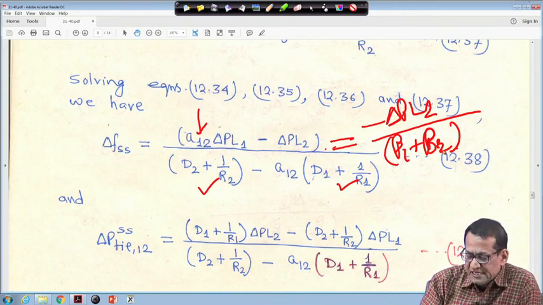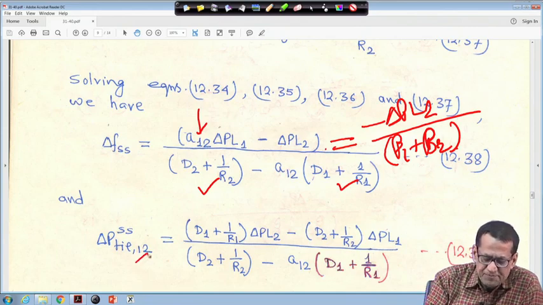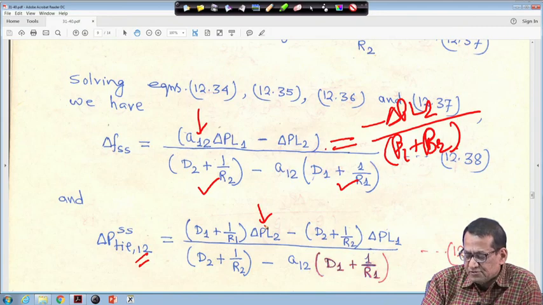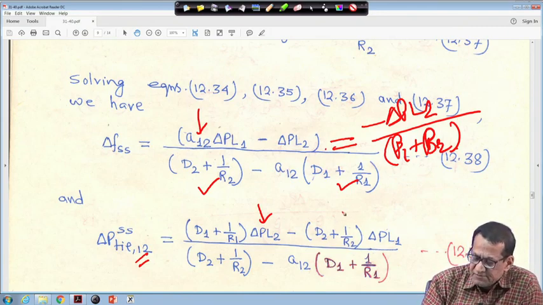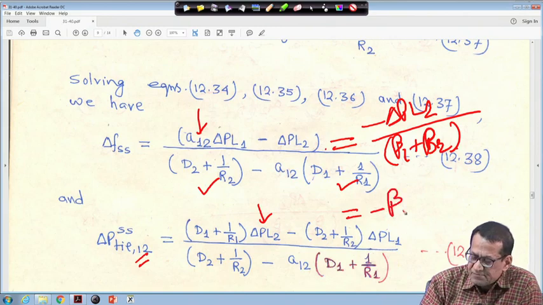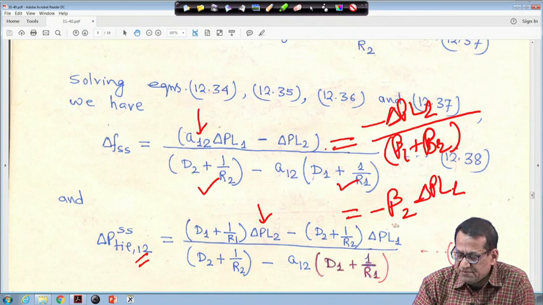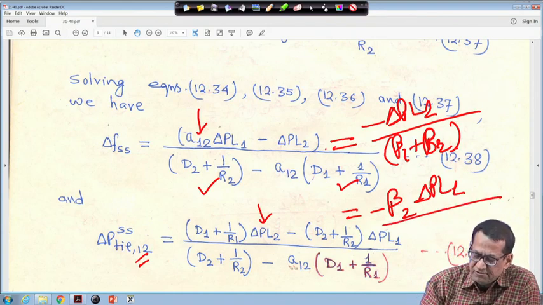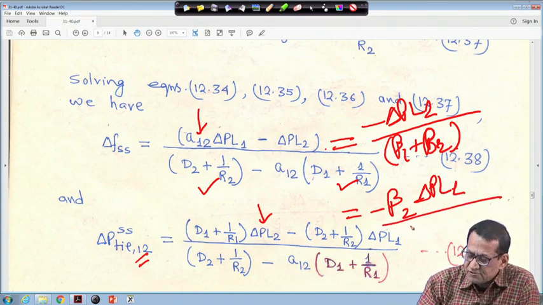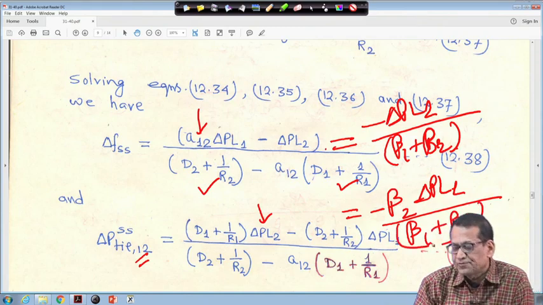Now, in this case, for delta P tie 1 to SS, same thing, put delta PL2 to 0 and this is my beta 2, right. So, this can be written as minus beta 2 delta PL1, divided by, again this is A12 minus 1, so it will be plus. So, it is actually beta 1 plus beta 2, right.